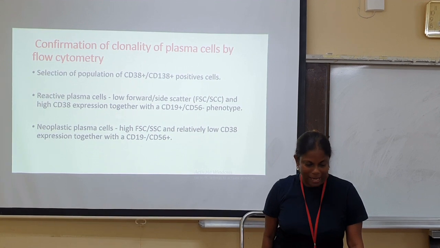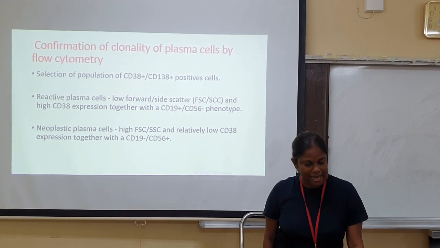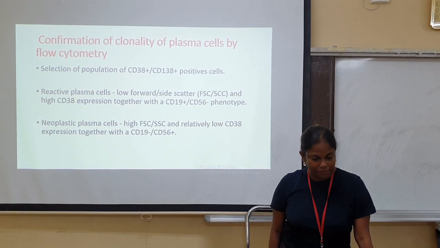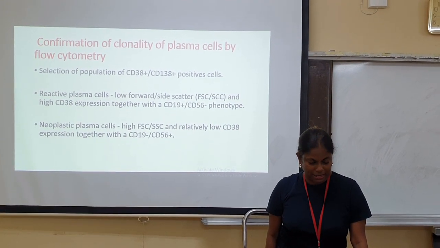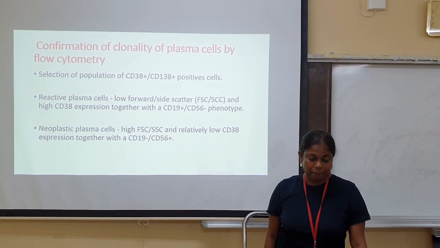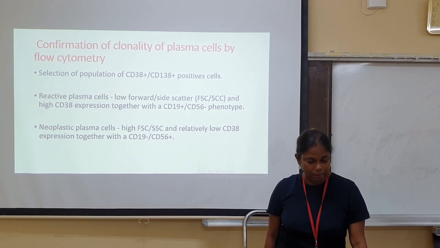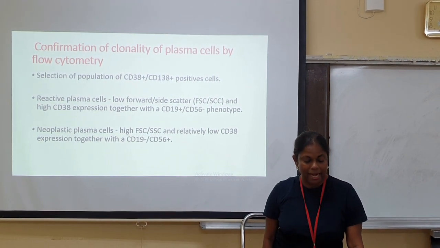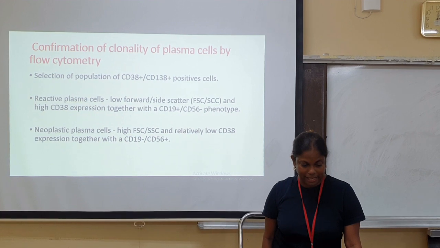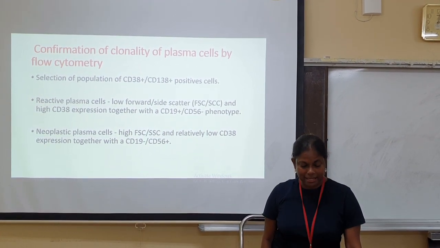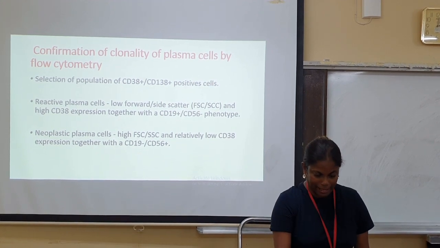Reactive plasma cells have a low forward and side scatter and high CD38 expression, together with a CD19 positive and a CD56 negative phenotype. Neoplastic plasma cells, which are diagnostic of myeloma, have a high forward and side scatter and a relatively low CD38 expression, together with a CD19 negative and a CD56 positive phenotype.